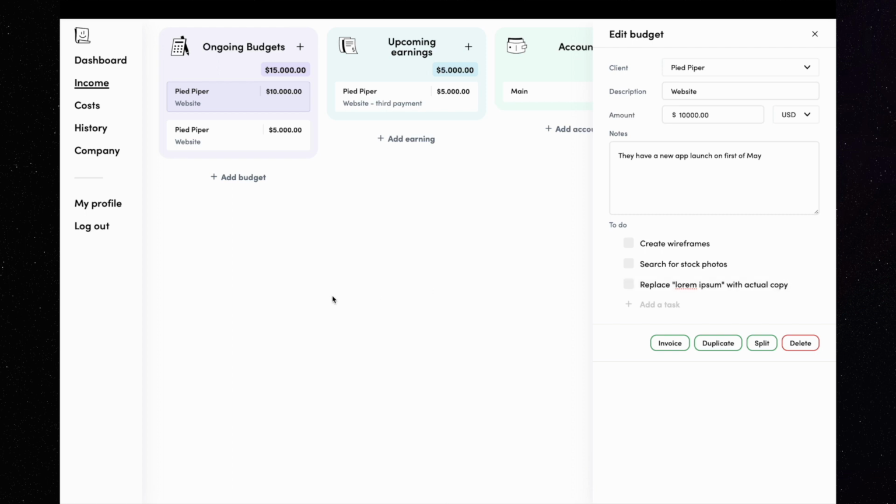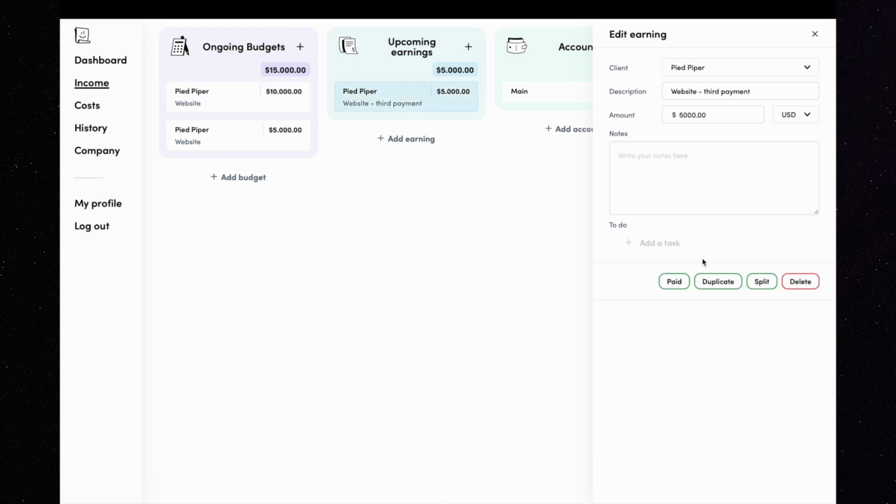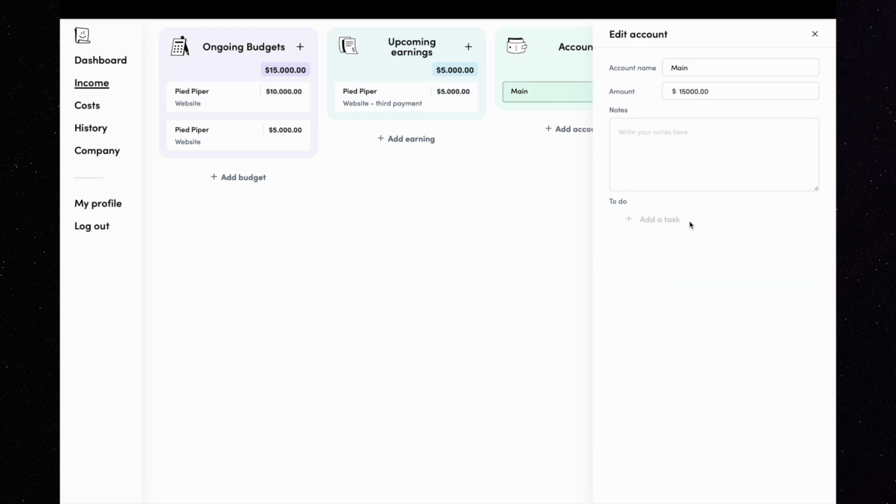Now that I have the tasks, I can get back to them whenever I need and check them off the list. This makes managing the company much easier because you can think of it as a finance-oriented to-do app. You can add notes and tasks to any objects, incomes, accounts, and costs, which gives you plenty of possibilities to organize your company the way you need.